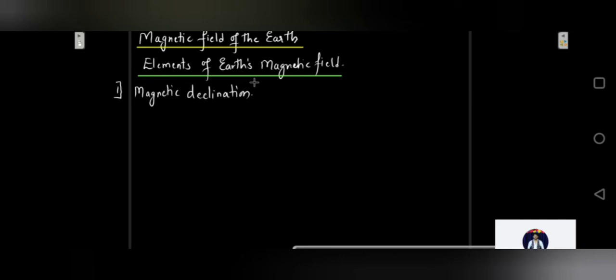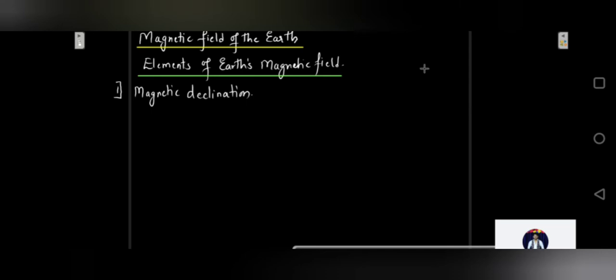So what is magnetic declination? The angle between the geographic meridian and the magnetic meridian at a place is called the magnetic declination, or the angle of declination at that place.